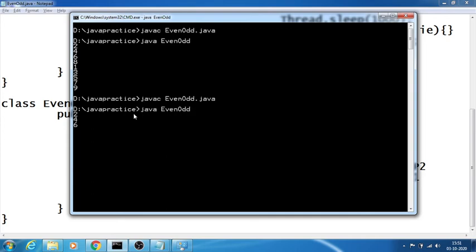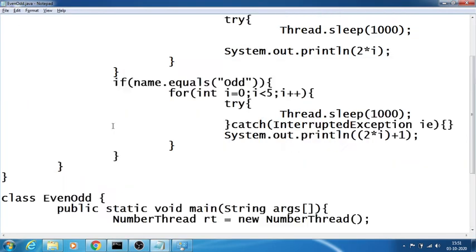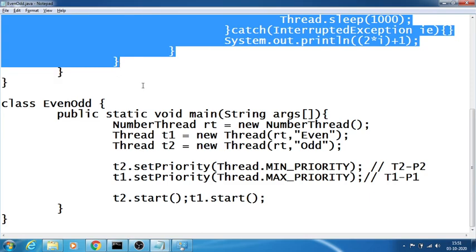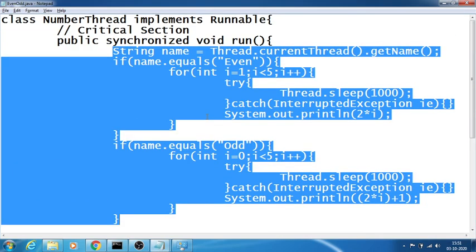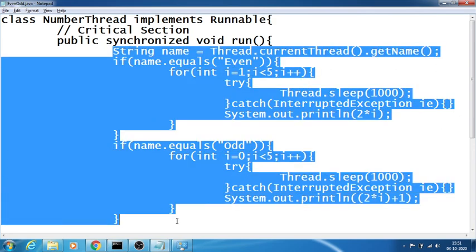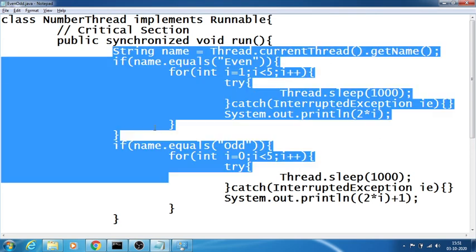Now, since I have kept the synchronized keyword, it will work for a particular block, a particular code. This is something called a synchronized method. Means this complete code is synchronized. Means in this particular code only one thread enters, only one thread enters into this particular code, the complete code.